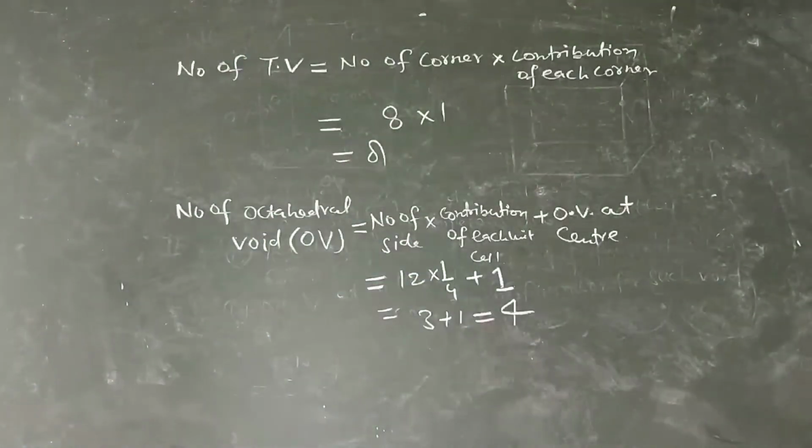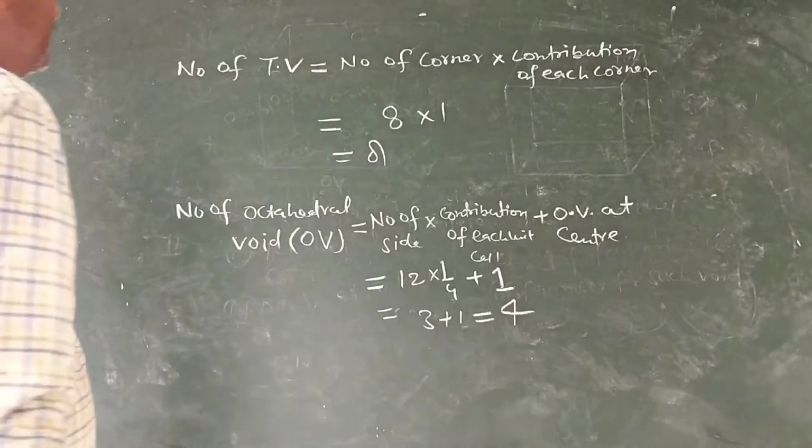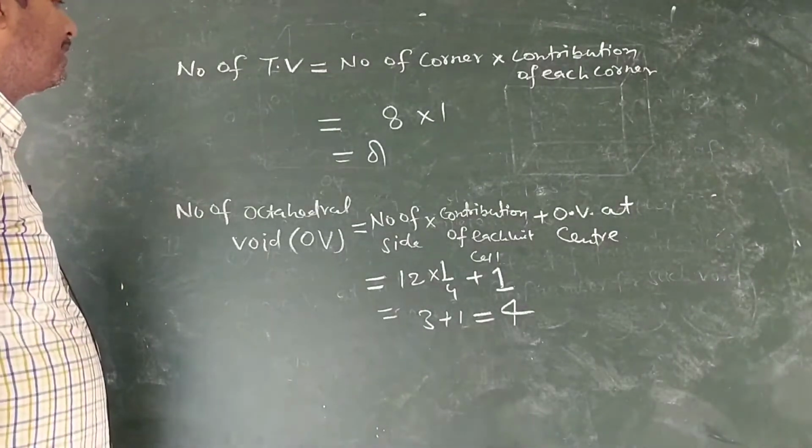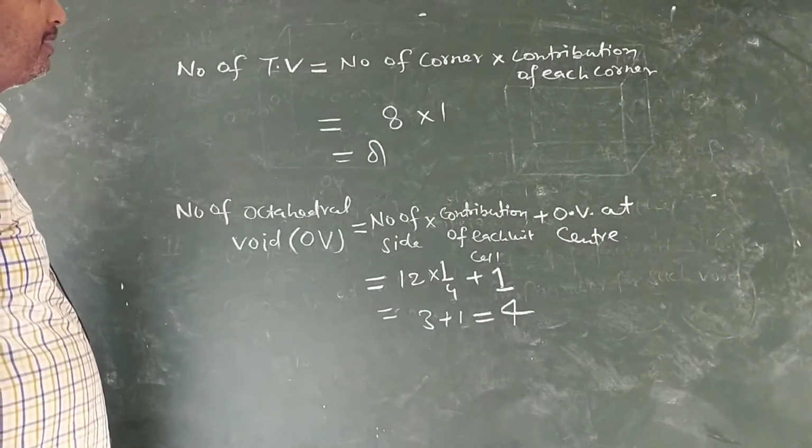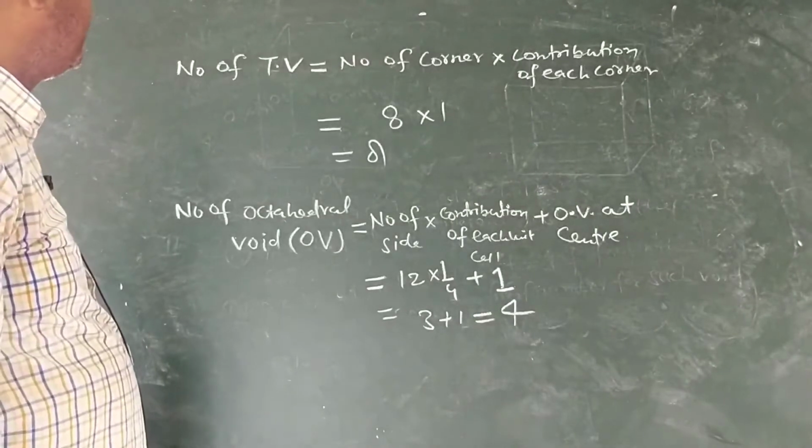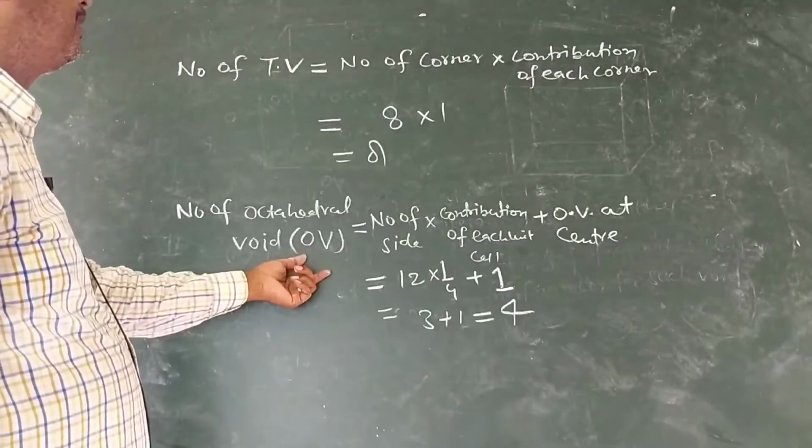So thus it is obvious, it is clear, that number of tetrahedral voids is just double that of the octahedral void.